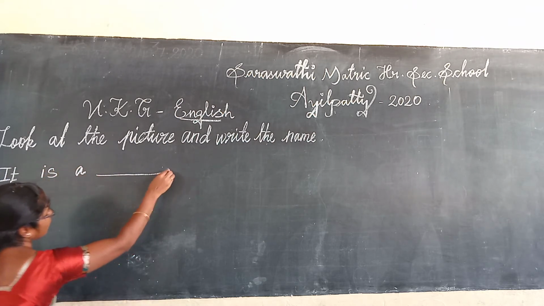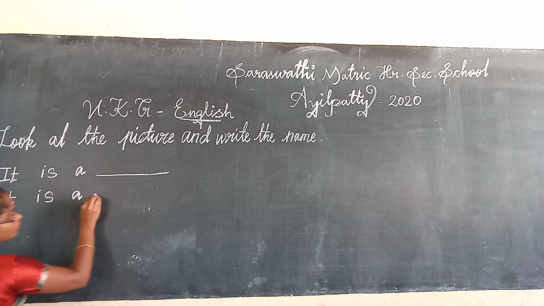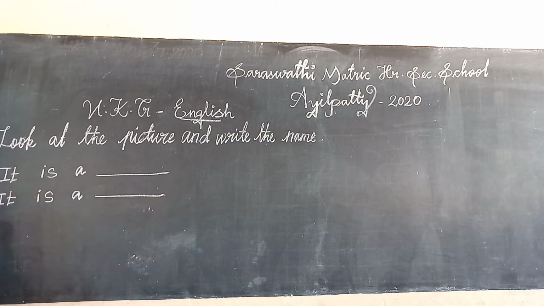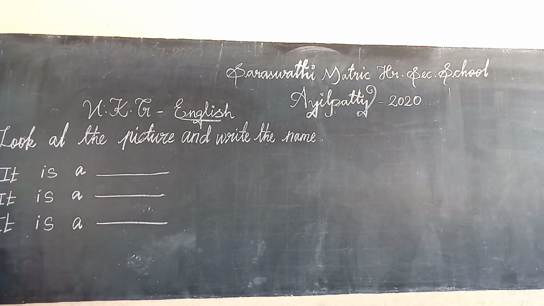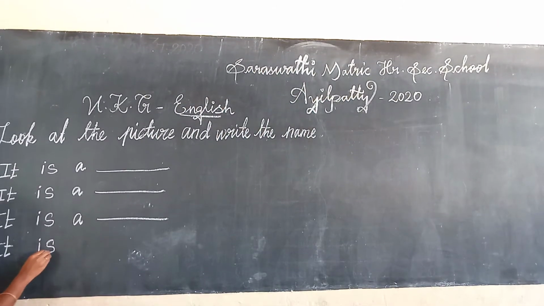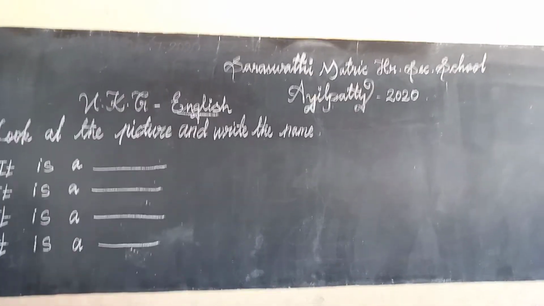Dash is here. Okay. Next sentence. It is, yeah. Dash. Next. It is, yeah. Here also one dash. Last one. It is, yeah. Dash. Okay.